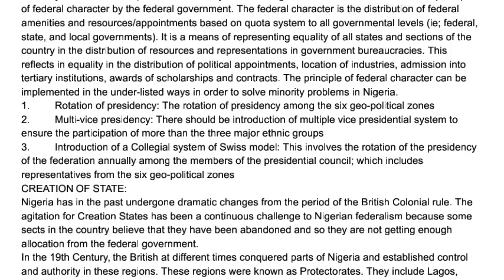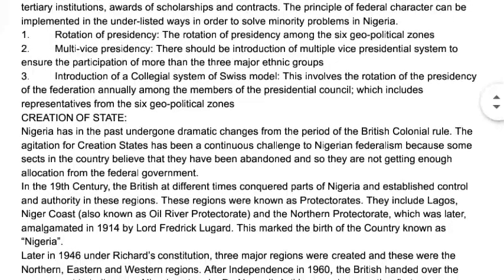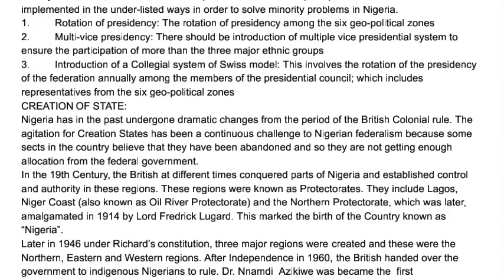Another recommendation was a multi-vice presidency, that there should be multiple vice presidents across the ethnic groups in Nigeria. There will be a president at the center, while other ethnic groups should have a vice president representing them. As a result, the people will feel at home, that their people are in government.